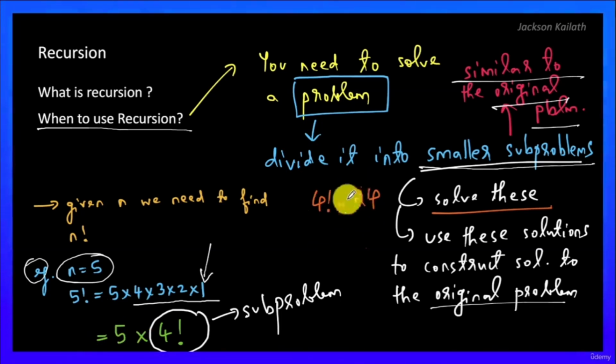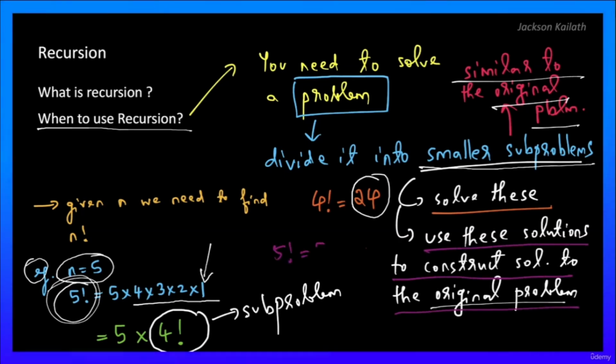So 4 factorial is 24. Now, using this 24, we can find the original problem's answer, which is 5 factorial, because 5 factorial is equal to 5 into 24. So if the question at hand has these types of characteristics, then probably you can solve it using recursion. Now, I know that this is a lot of theory, but we will do a lot of practice questions and this will become second nature to you. So don't worry about that. But again, let's take it step by step and proceed.